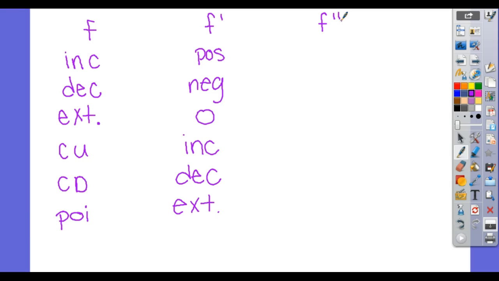If you picked any 2 points on this line and you found the slope, that's your denominator. I'll call this C. You get C minus C. So a constant velocity is a 0 acceleration.